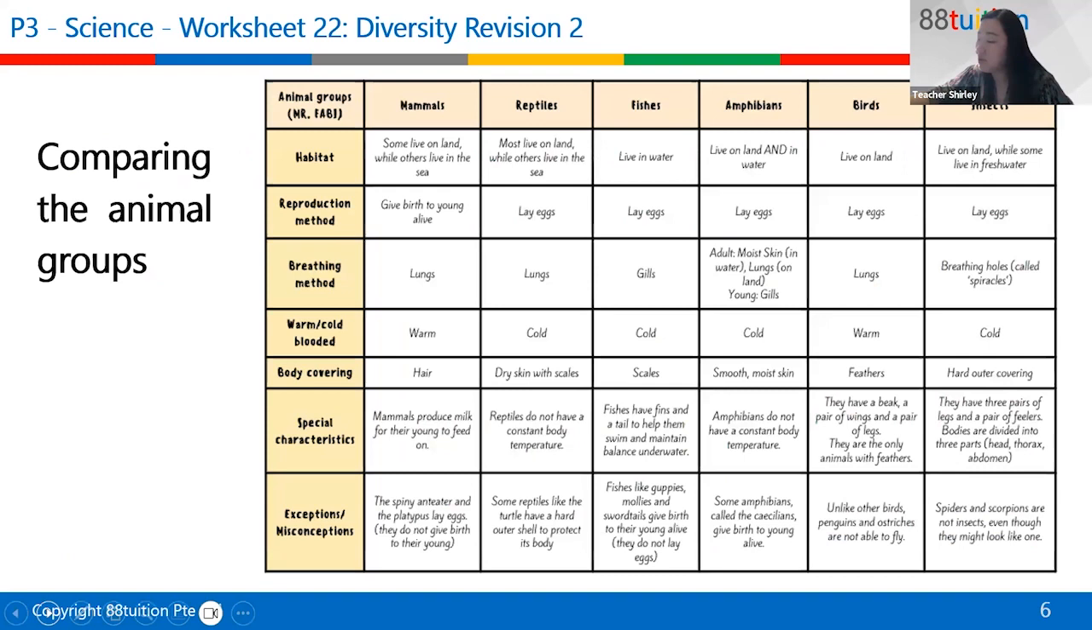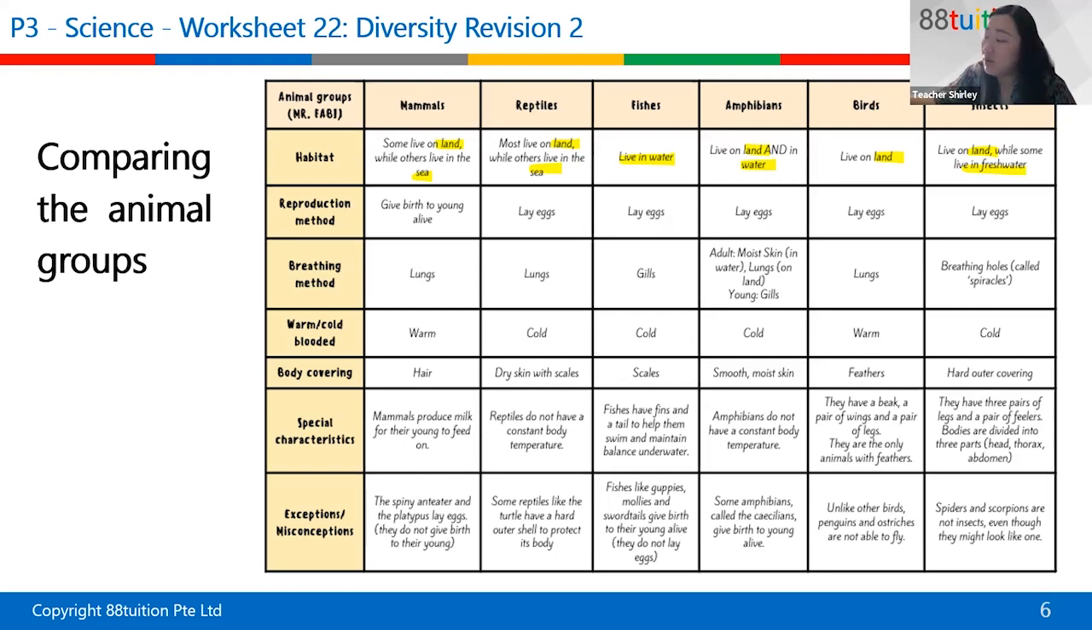So comparing the animal groups, we have land and sea for reptiles, fish only in water, amphibians on land and water, and some insects live in fresh water, things like mosquito larva and mosquito pupa. This table summarizes the different traits of different animal groups.